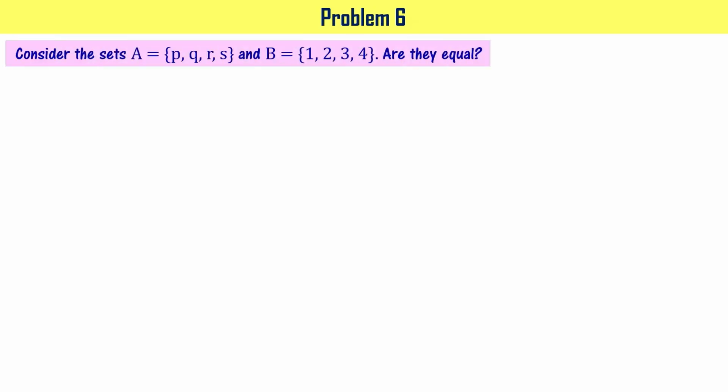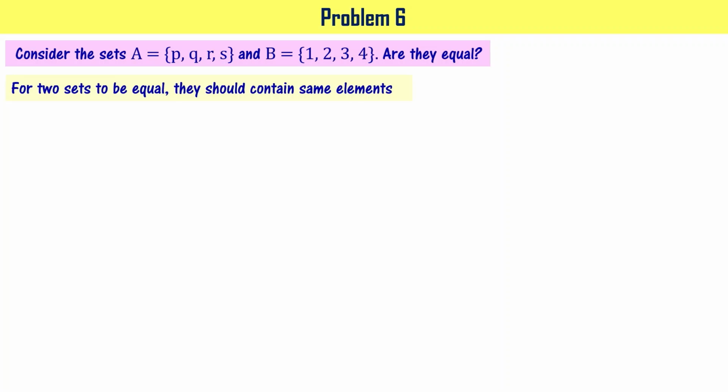Let's take a look at few problems based on this concept. Consider the sets A equal to P, Q, R, S as the elements. B is the set that has got elements 1, 2, 3, 4. Are they equal? Is the question. When you observe this, you can say that elements of one set are completely different from elements of other set, right?